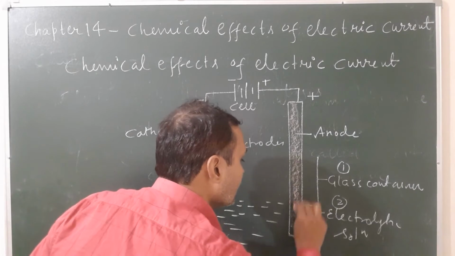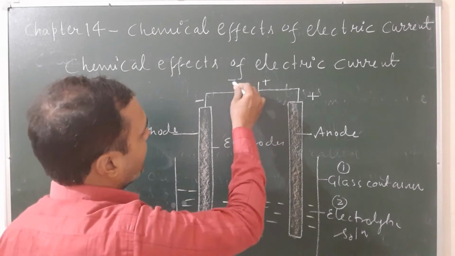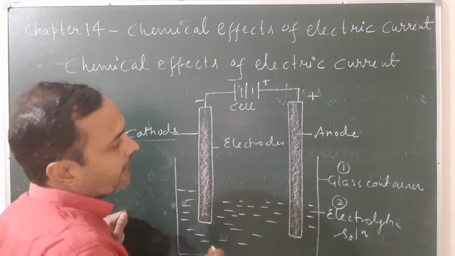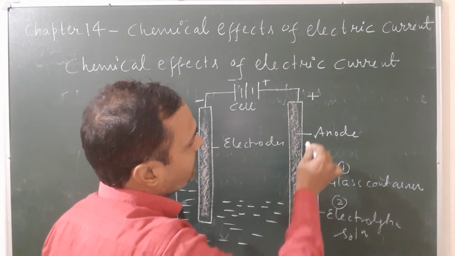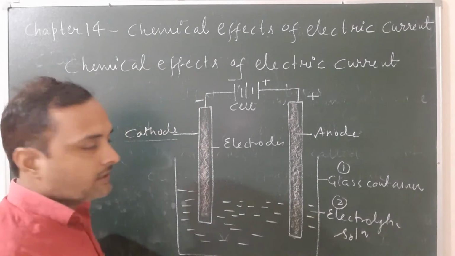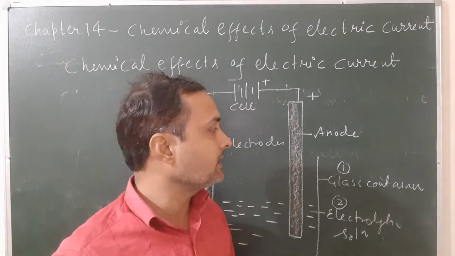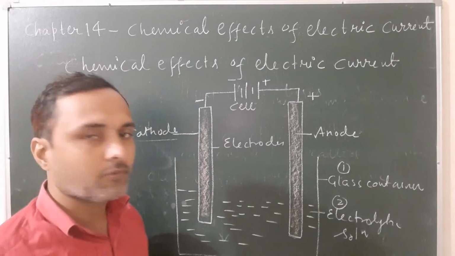The electrode that joins with the negative terminal of the battery is called the cathode, and the electrode that attaches to the positive terminal of the battery is known as the anode. So these are the various components of an electrolytic cell. Now let us see the electrolysis of sodium chloride.